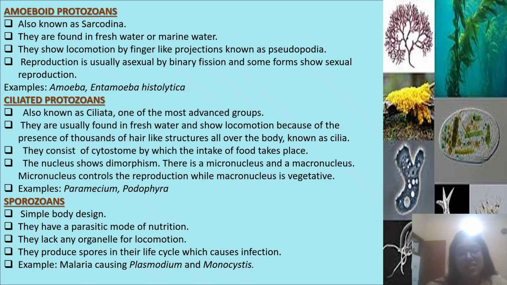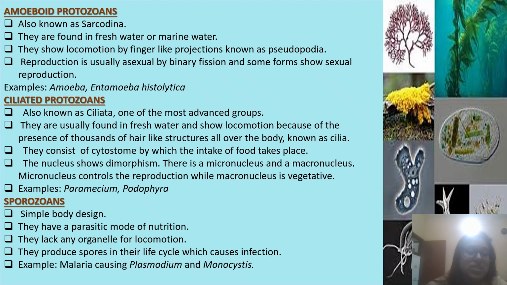The next type is ciliated protozoan. What are the ciliated protozoa? Also known as Ciliata, one of the most advanced groups. They are usually found in freshwater and show locomotion because of the presence of thousands of hair-like structures all over the body known as cilia. They have a cytostome by which the intake of food takes place. The nuclei show dimorphism. There is a micronucleus and a macronucleus. Micronucleus controls the reproduction while macronucleus is vegetative. Example, Paramecium or Podophrya.